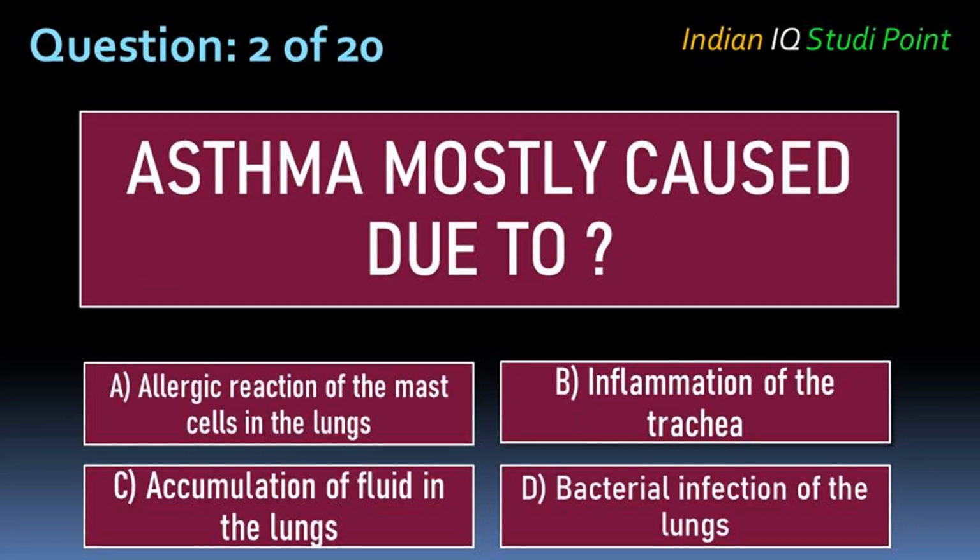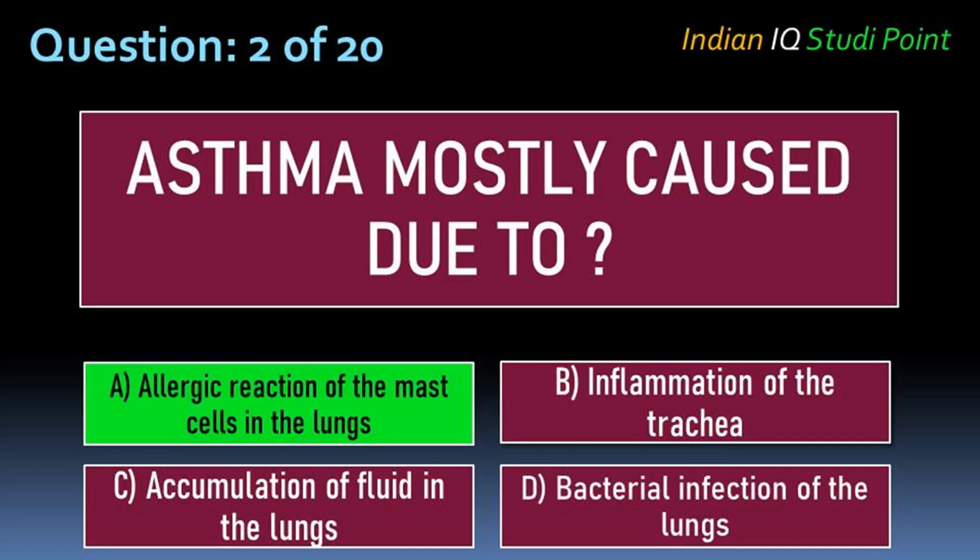Coming to the next question, asthma is mostly caused due to option A allergic reaction of the mast cells in the lungs, B inflammation of the trachea, C accumulation of fluid in the lungs, D bacterial infection of the lungs. And the correct answer is option A allergic reaction of the mast cells in the lungs.